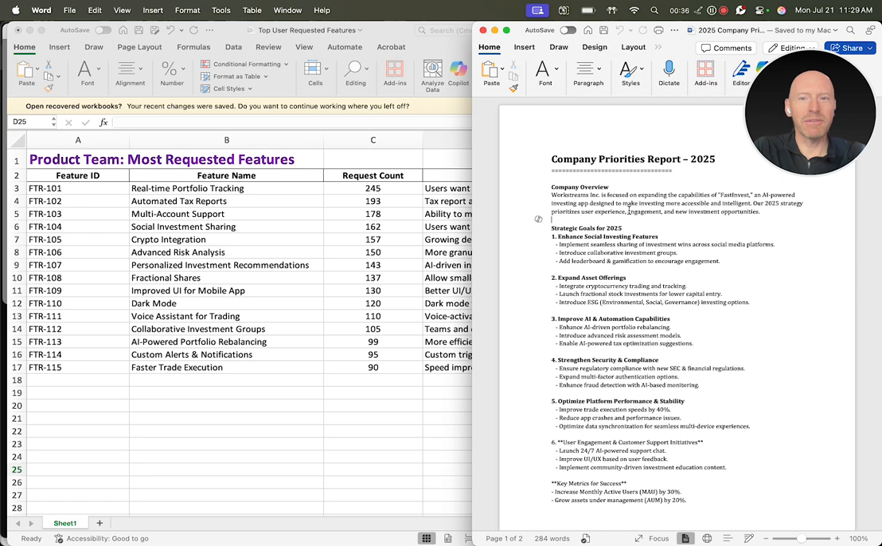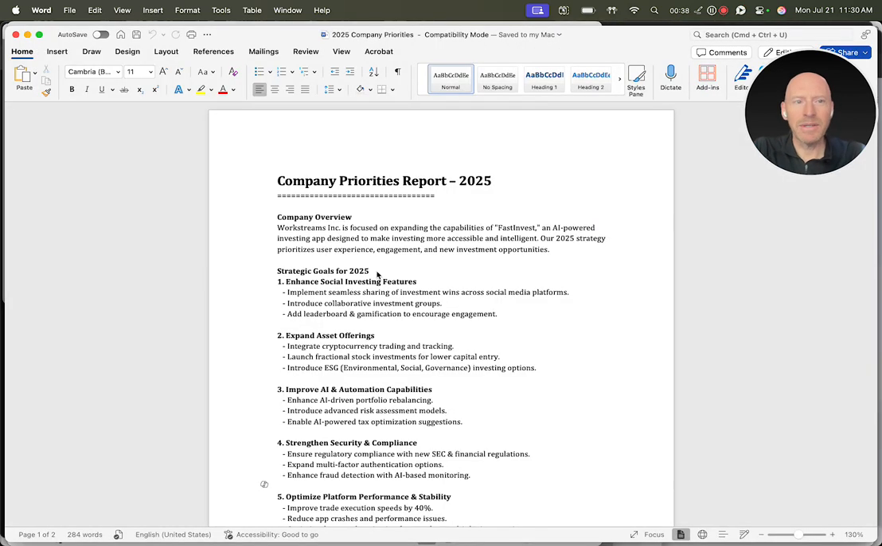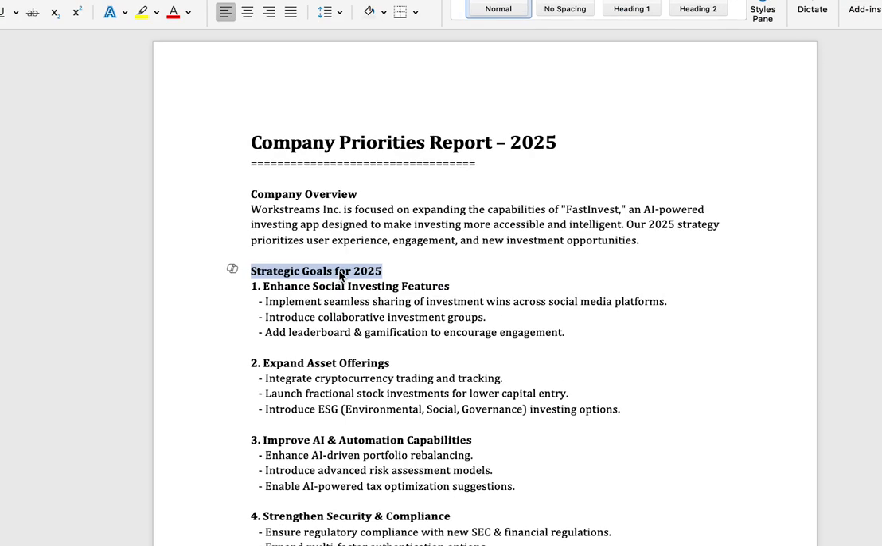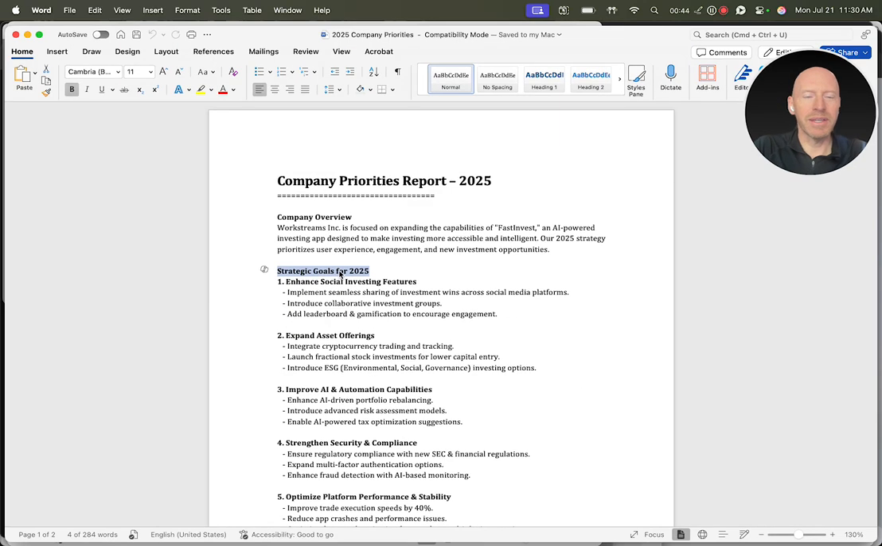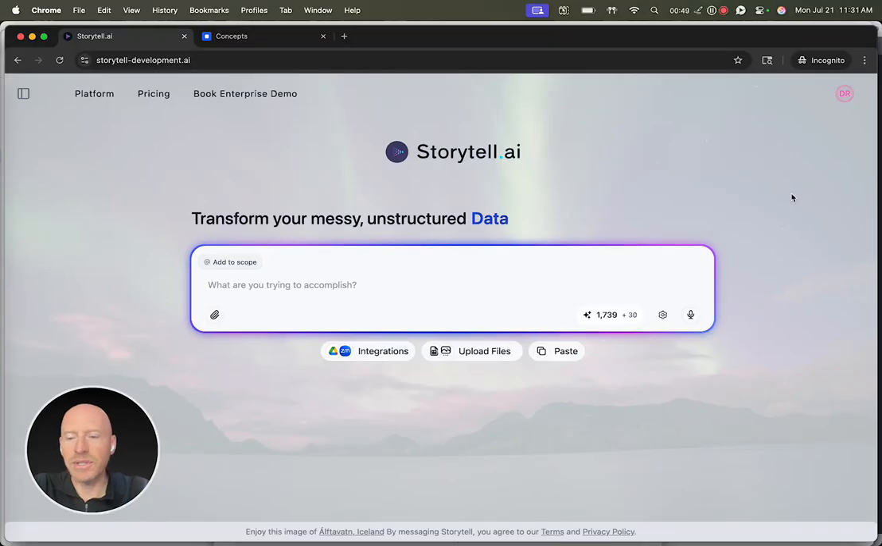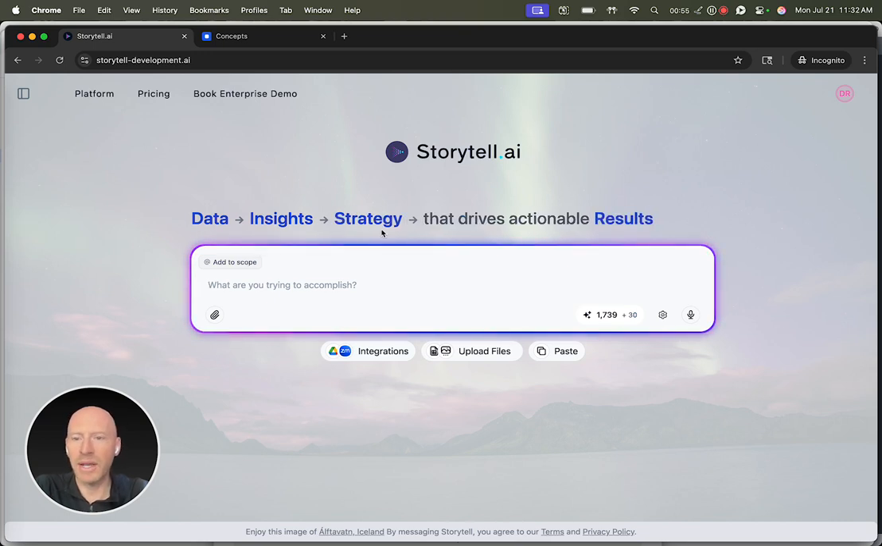And what if there were a different way to view all this data? Especially because with today's tools, answering simple questions like, are we going to meet our goals for 2025, can be really, really challenging, if not impossible to do. I'd like to introduce you to Storytell, an elegant way to transform your data into key insights so you can craft an optimal strategy that drives actionable results. Let's look at how it works.